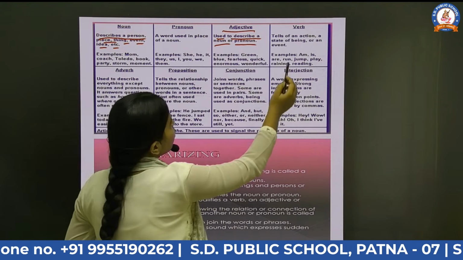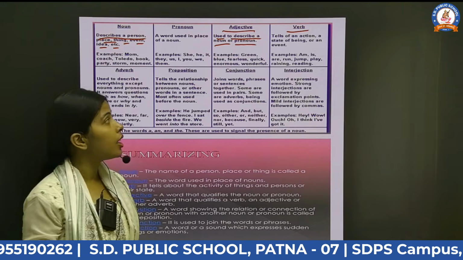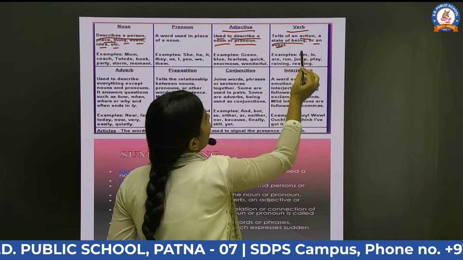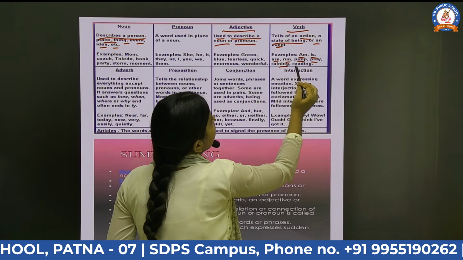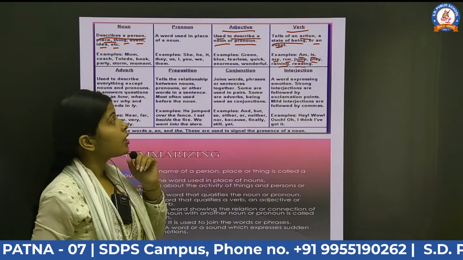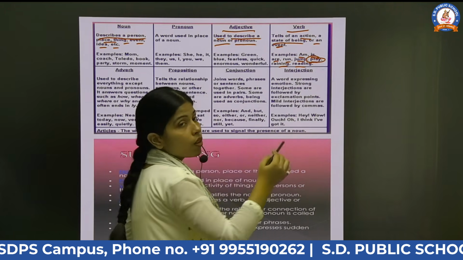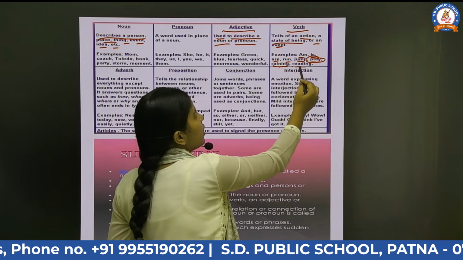After that we come to verb. What is verb? Verb is an action word. It tells us about the action, a state of being or an event. For example, am, is, are, run, jump, play, running, reading. Here we can see that these are the words which are showing the action, like play, which means what? Khelna, raining yani barish hona, reading yani padhna.